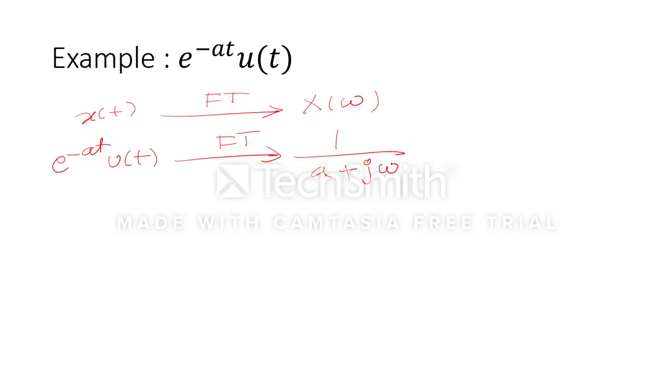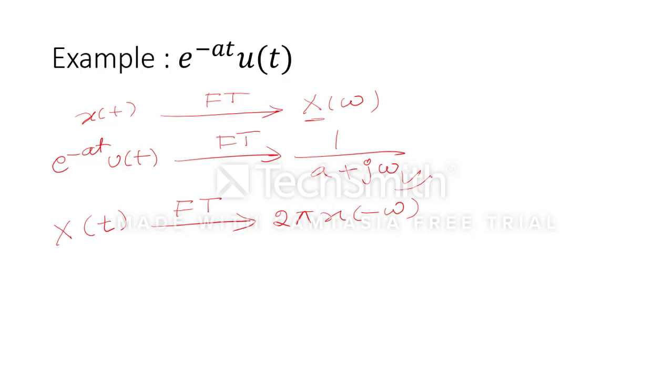Now duality property says that if the function remains the same and instead of omega I replace it by t, then again if I take the Fourier transform, I should get 2 pi multiplied by x, and instead of t, minus omega will come.